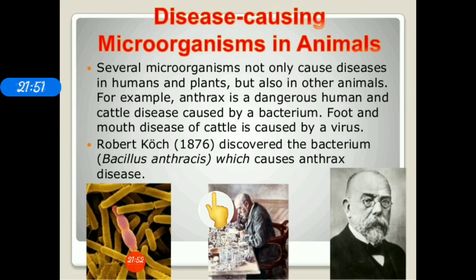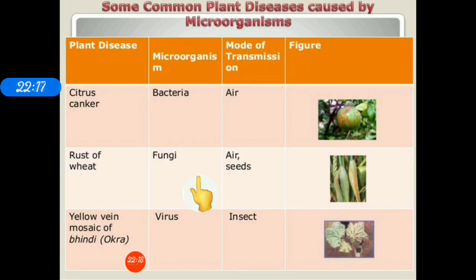Now microorganisms not only cause diseases in humans, they cause diseases in plants and animals as well. For example, anthrax is a dangerous human and cattle disease caused by a bacterium. Foot and mouth disease of cattle is caused by a virus. So in your book, a table is given for this, and learn that table as well.